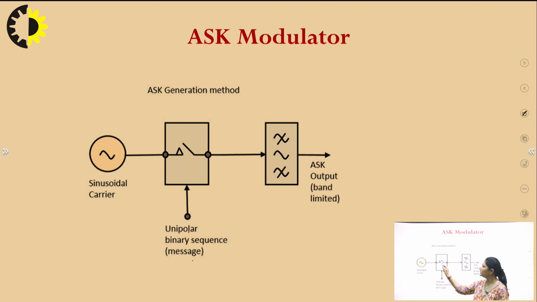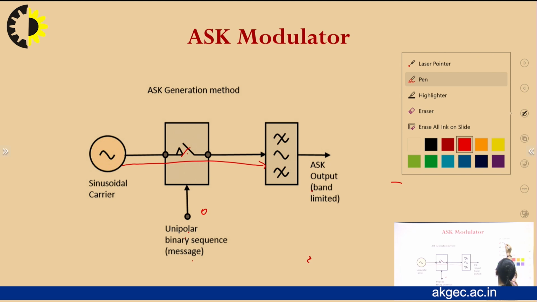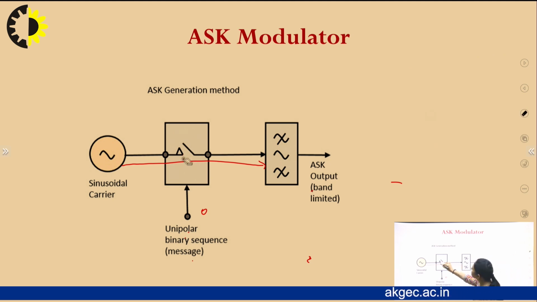For 1, this switch will be on. On means this signal can pass through, where we will get the output. For 0, the switch will be off, and no carrier will be transmitted, and ultimately we will get 0.